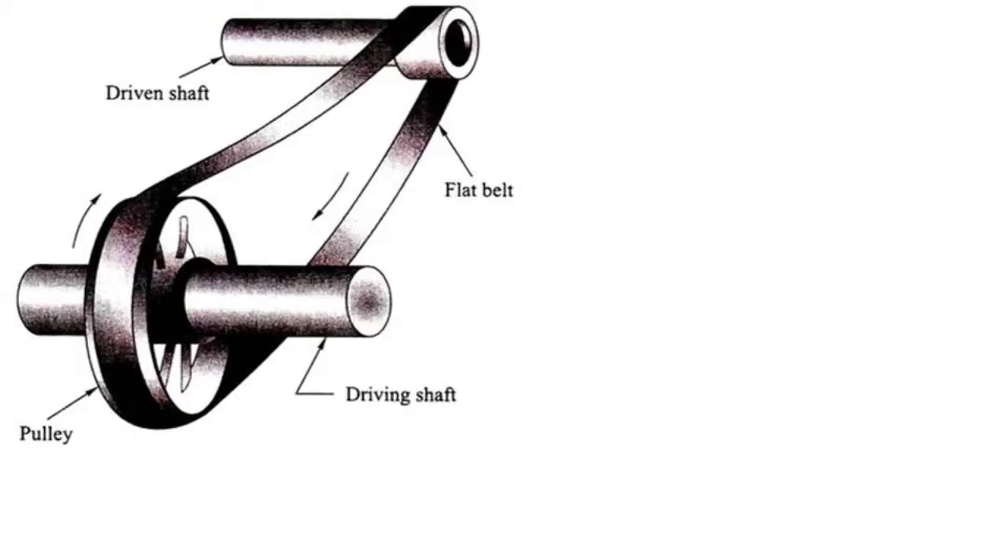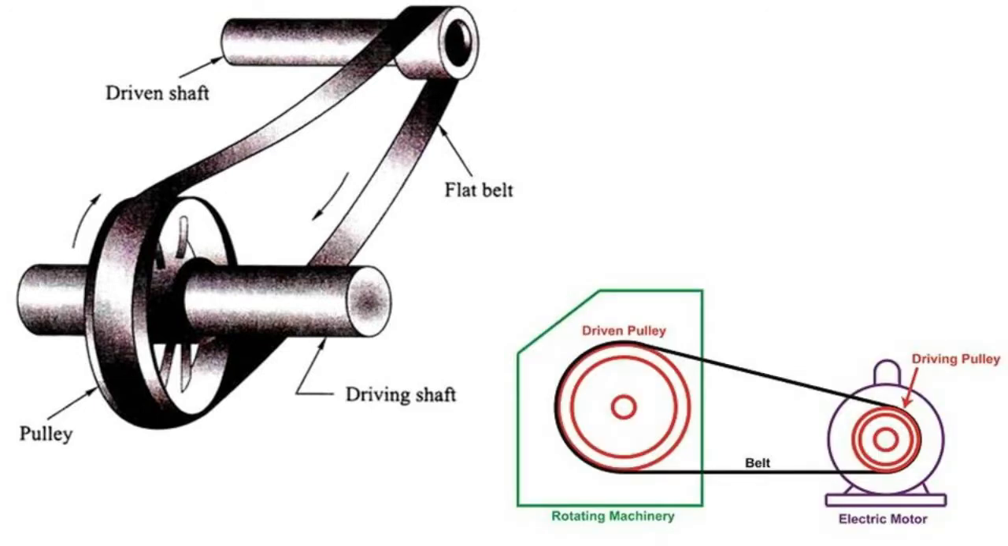A belt drive consists of two parallel shafts and a pulley is mounted on each shaft. Pulleys are connected with the belt in tension. A driving pulley is attached to a source of mechanical power, for example, the shaft of an electric motor. The driven pulley is attached to the shaft of rotating machinery, receives the mechanical power from the electric motor so that machinery can perform its function.